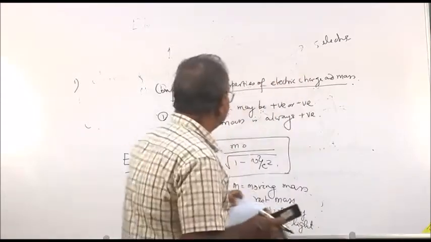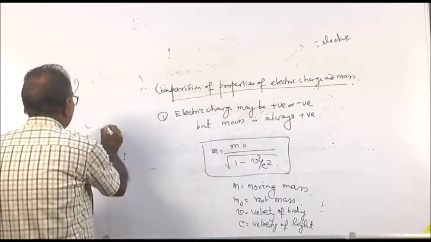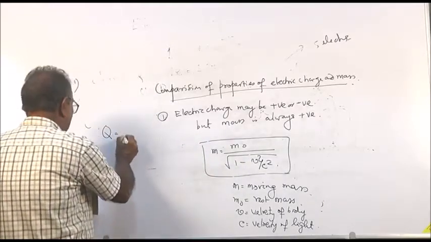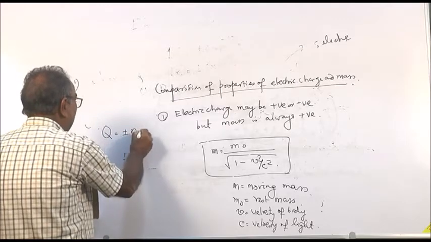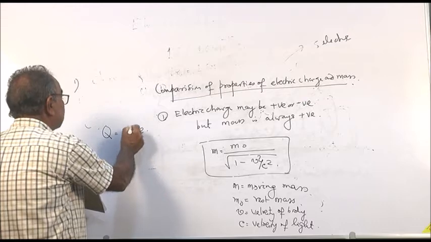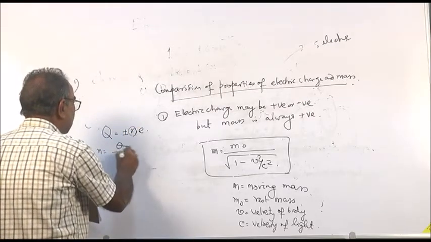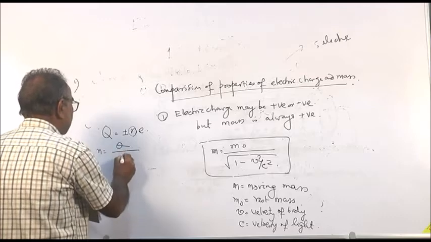For this problem, we know Q is the total charge, equal to plus or minus Ne. So we have to calculate N. N is equal to Q by e.